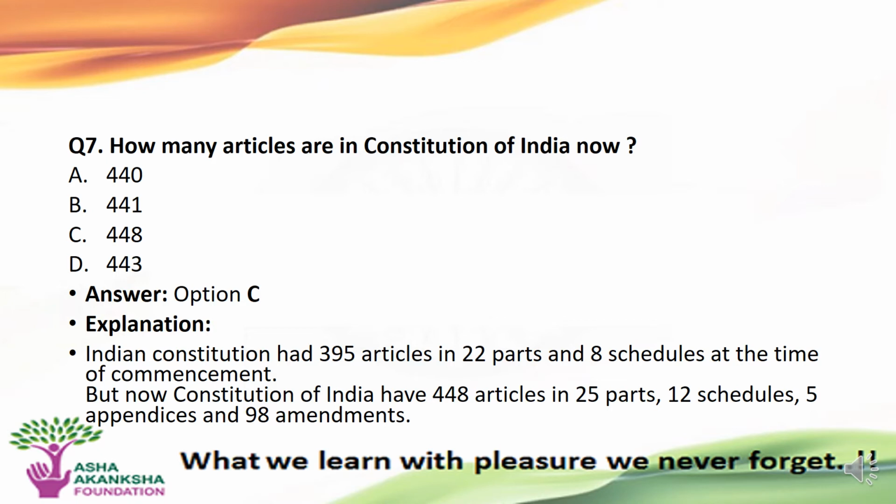The Indian Constitution had 395 articles divided into 22 parts and 8 schedules at the time of its commencement. But due to various amendments that happened in the Constitution, now the Constitution of India has 448 articles divided into 25 parts, having 12 schedules, 5 appendices, and 98 amendments altogether.